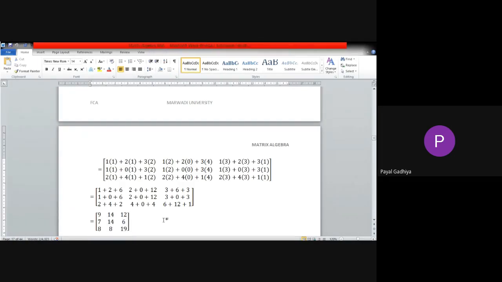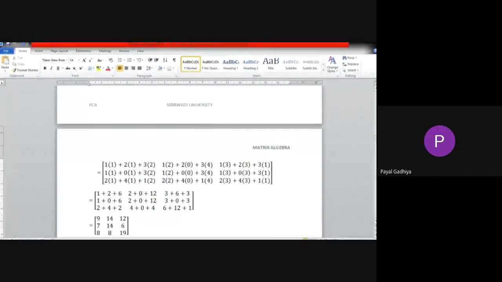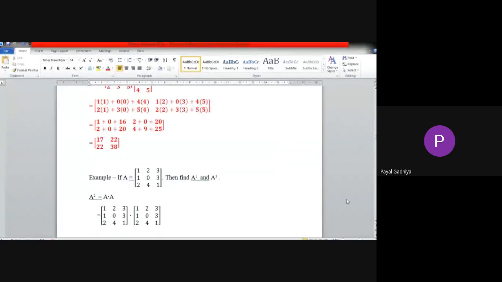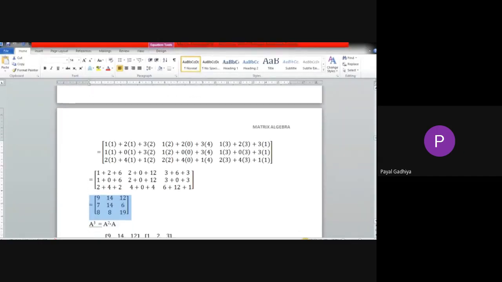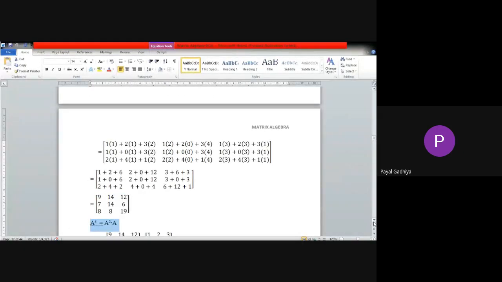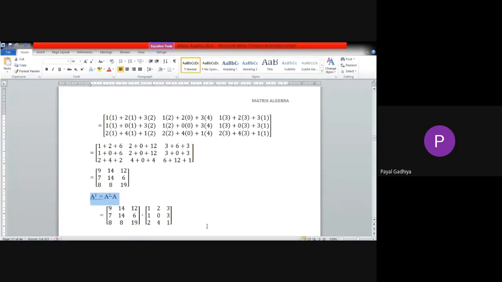Okay. So now we want to find out A cube. That means we will do A square into A. Now A square we already know and we have to multiply it with A. A cube equals A square into A. So this is A square and this is A. Now quickly multiply these two matrices and write the answer in the chat box. You should not take more than 3 minutes for matrix multiplication.